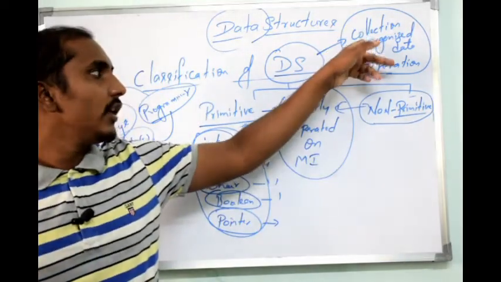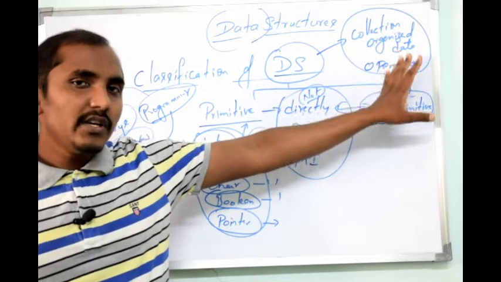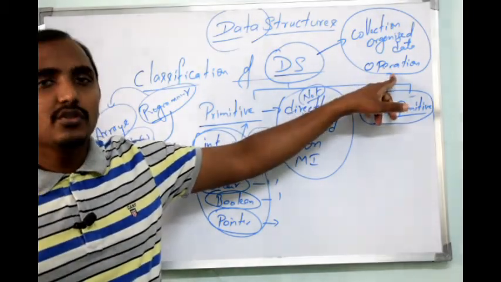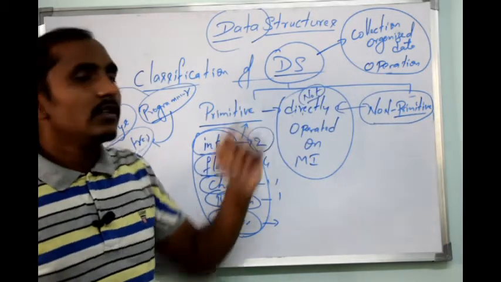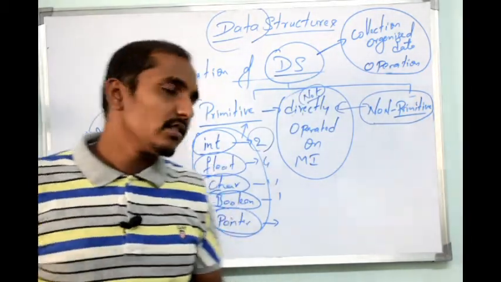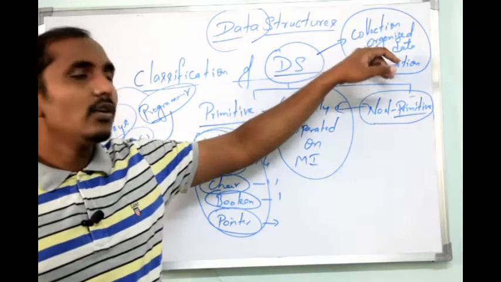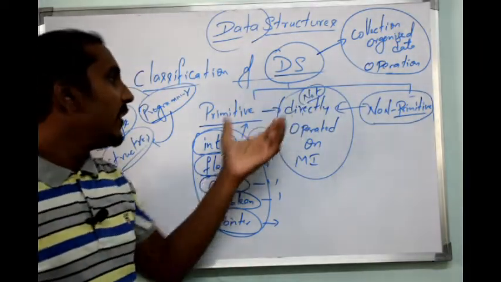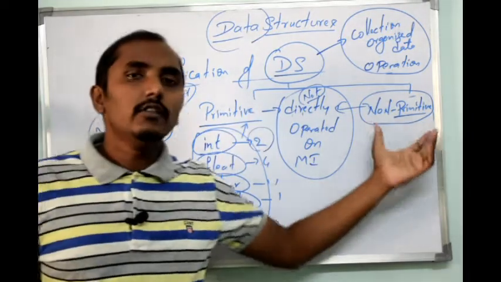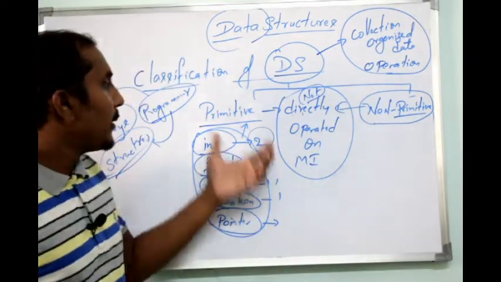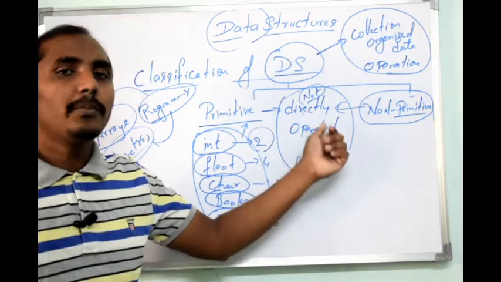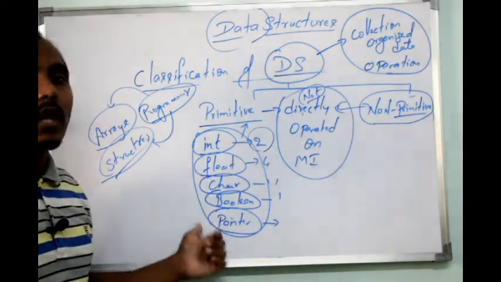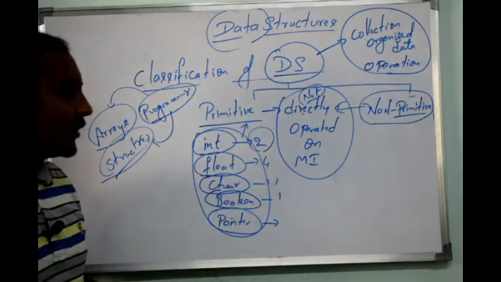It is an organized collection of data elements which will include the access methods as well as operations of the data structure. So data structure stands for organized collection of data elements and operations. Now it will be divided into two things, one is primitive, the other one is non-primitive. Primitive data structure is directly operated on machine level instruction, which will include integer, character, float, double, as well as pointers and other things.